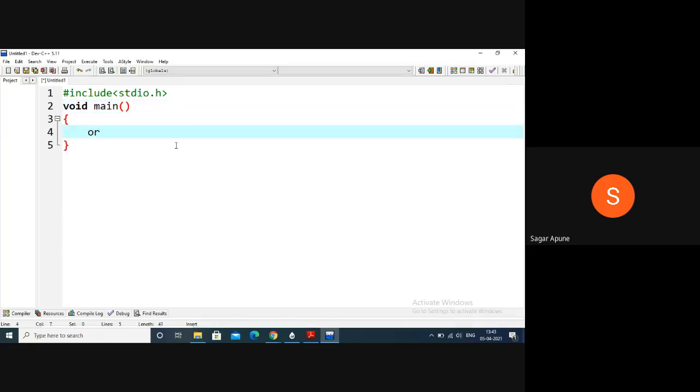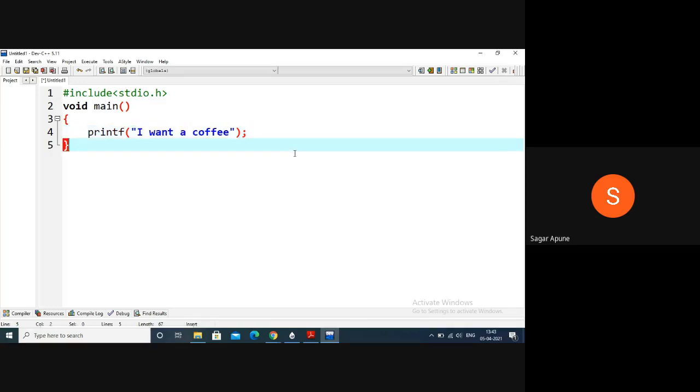I want to print one message. So use printf, and here the message is, suppose, I want a coffee. I want to print this message on my laptop in the output: I want a coffee. So here I use this code. This is the C program code. Now you have to save this program.